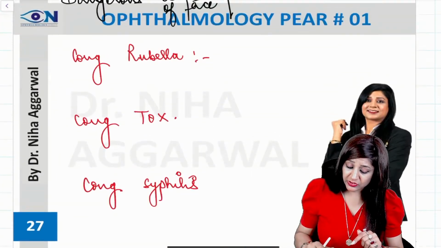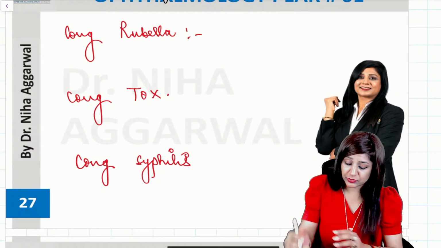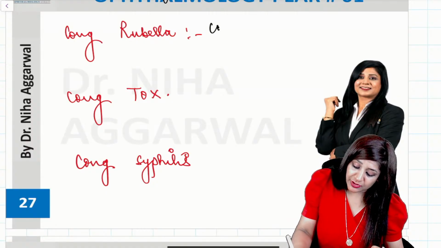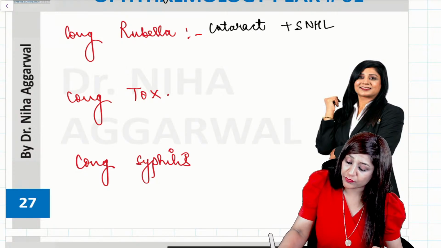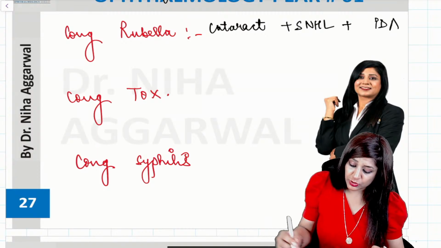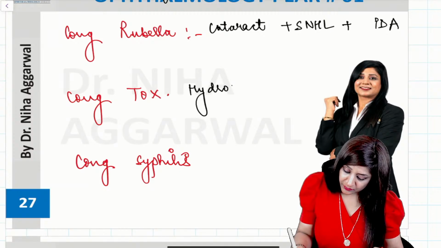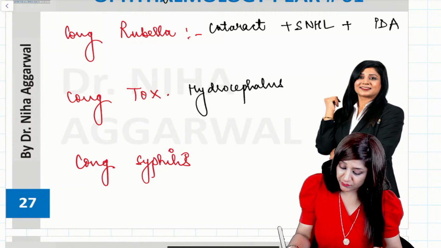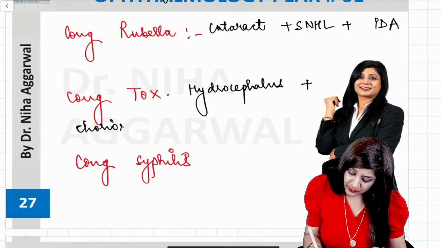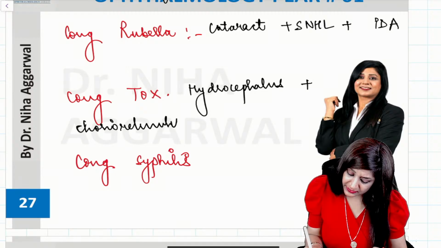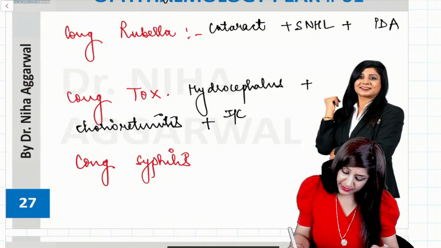Then next, 3 important triads: congenital rubella, congenital toxoplasmosis and congenital syphilis. In rubella we have cataract, sensorineural hearing loss, along with PDA. In toxoplasmosis we have hydrocephalus, chorioretinitis, and intracranial calcification.